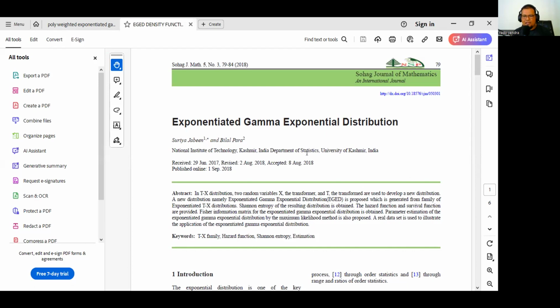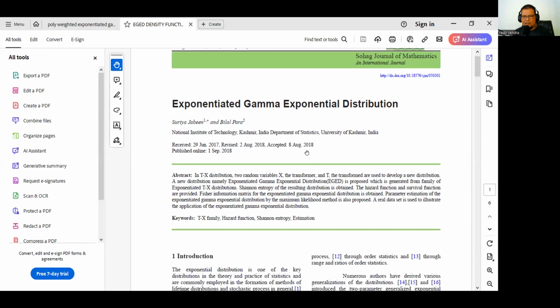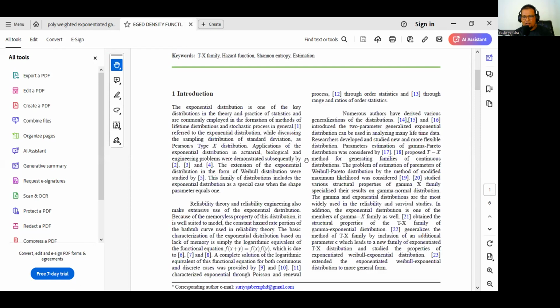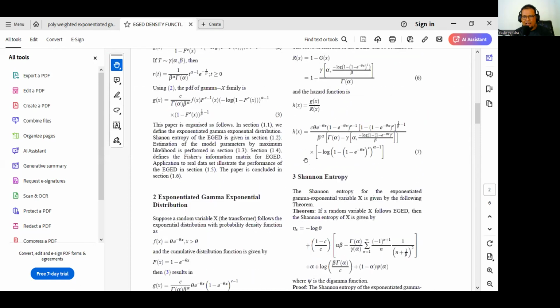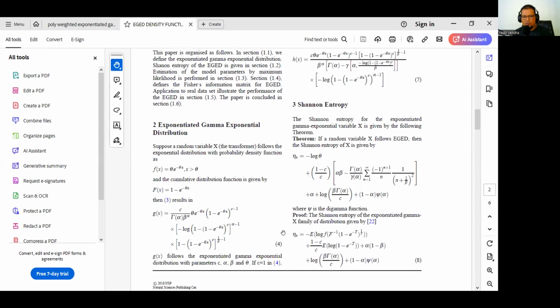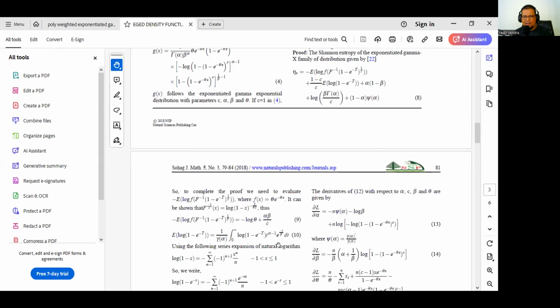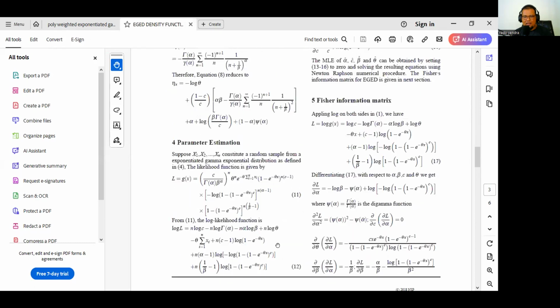And of course, for the exponentiated gamma exponential distribution, we can find the density function in equation 4, and then we can find the log likelihood in equation 12. But you must be careful. I say once again, be careful. There are some mistakes here.